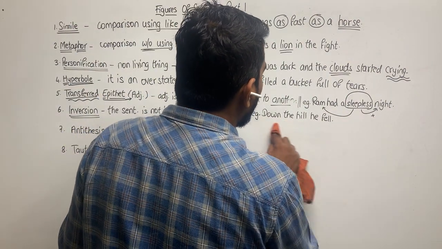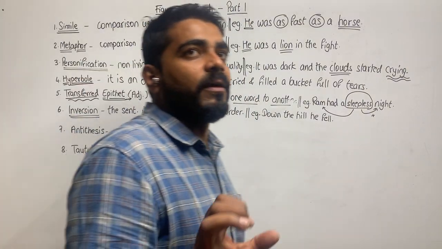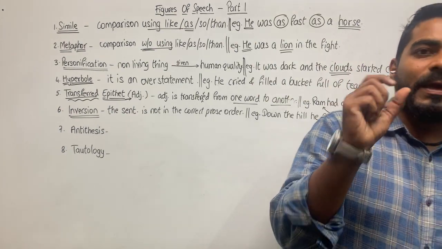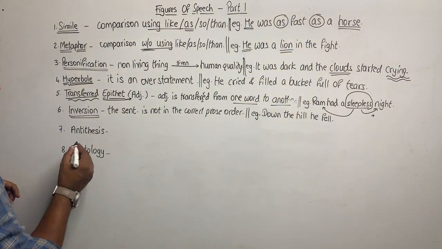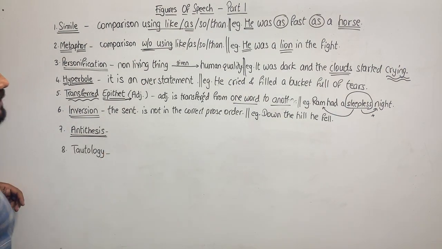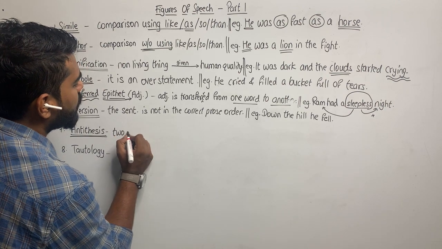See, these are very simple ones. These are not difficult to understand. It is just that you have to remember these properly, because you have to remember the meaning of each of these. Alright? Moving ahead, the seventh one, it's called antithesis. In antithesis, we have